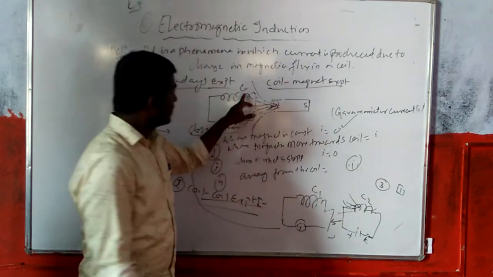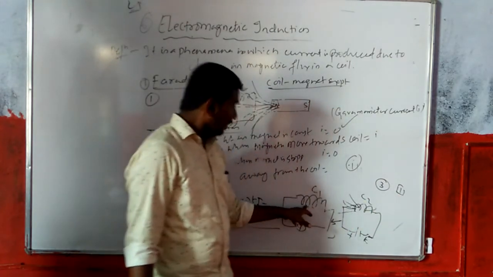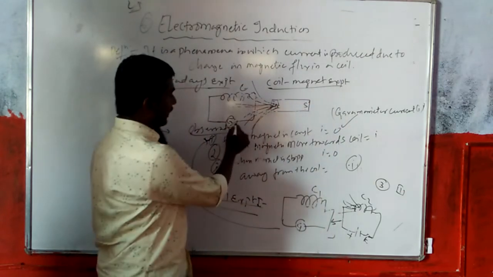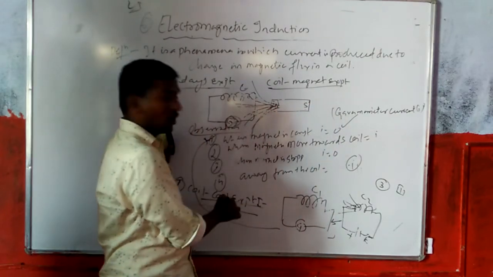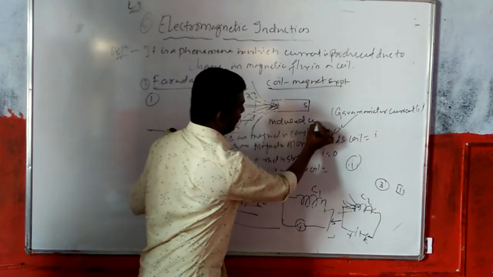As in C1, here also in the third experiment there is an induced current in G, that is the galvanometer. Induced current will be produced.